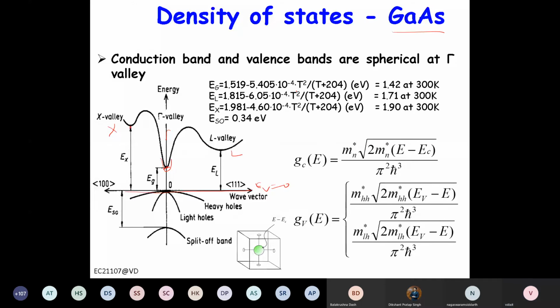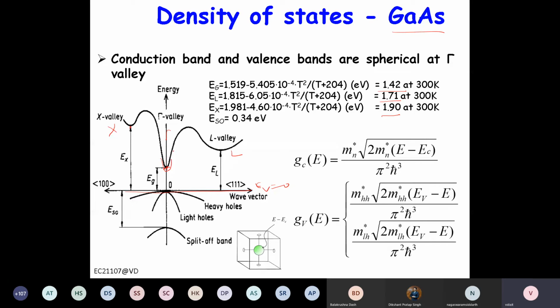If you increase the temperature, these band gaps tend to decrease, right? For example, EG at 300 Kelvin is 1.42, EL is 1.71, and EX is 1.9. So this E gap or E gamma is basically the lowest.